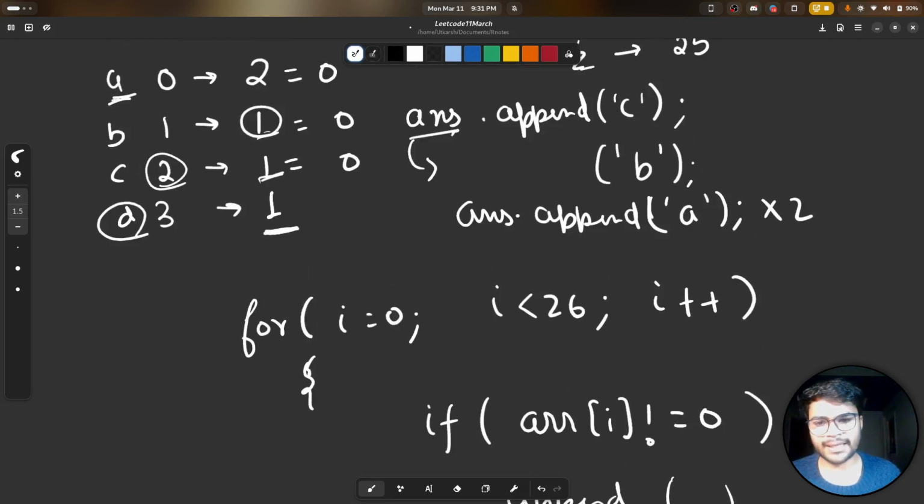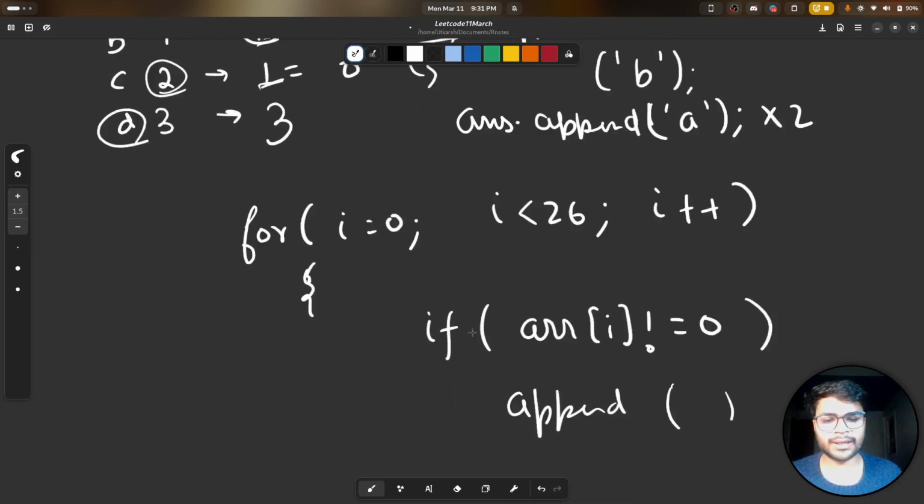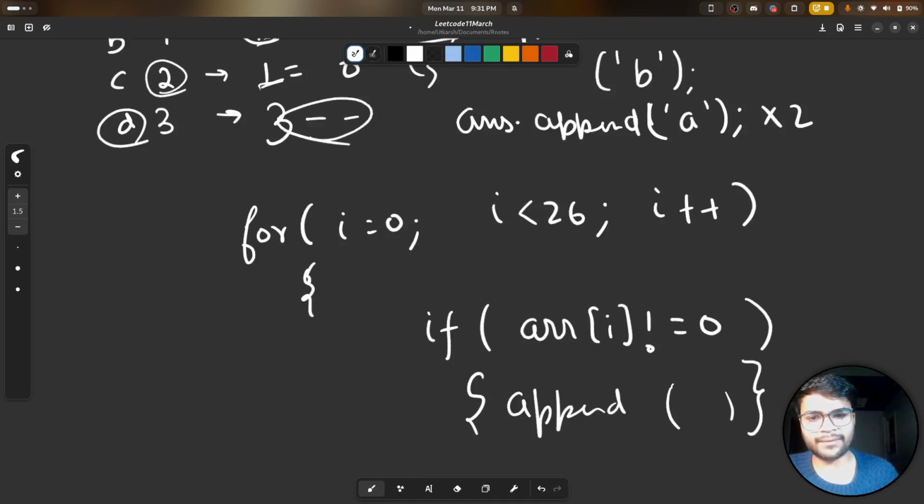If the frequency is more than 1, say 3, we need some loop here that will take care of the frequency, and we'll also subtract it whenever we append it. So that's how we'll get our answer. So let's move on to the code for this particular approach.